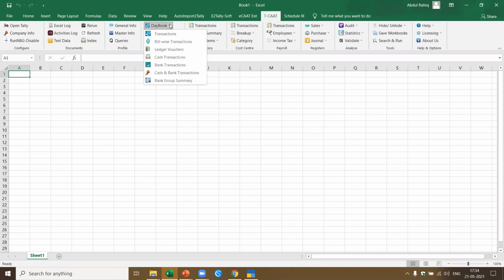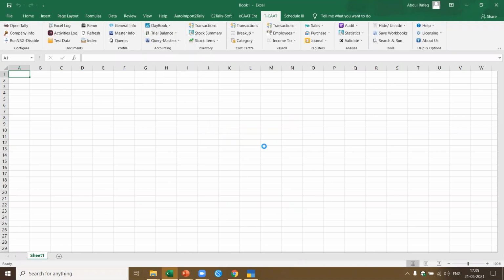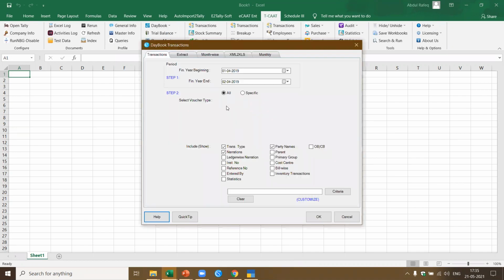I got this daybook. I showed you this. Let me just quickly finish this. In transactions, if you see here, you got different things. You want to add the reference number, bill wise, inventory transactions like that. You have this. You can also get with the opening and the closing balance.